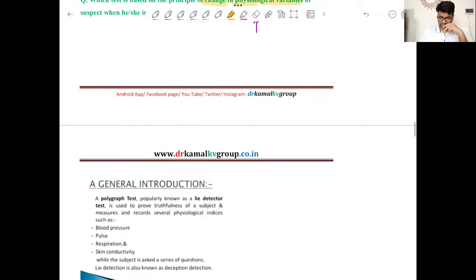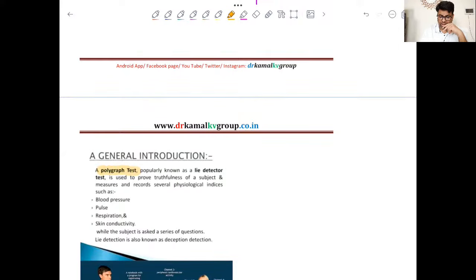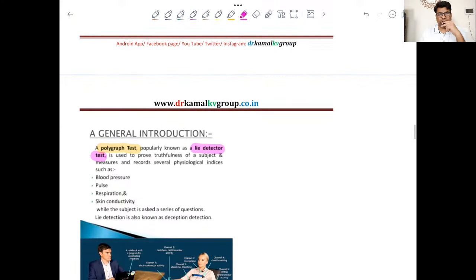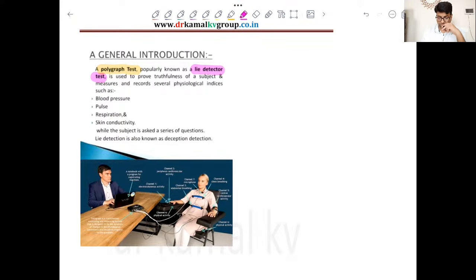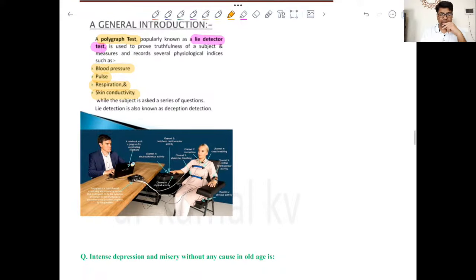So a polygraphy test is also known as lie detector test. Many times you might have heard of this particular word. Whenever the police are investigating a suspect for a crime, they are subjected to certain questions, and the physiological variables are monitored to see whether they are really increasing when the person is asked such questions, right? So what we check here, we will look for changes in blood pressure, pulse, respiratory rate, and of course skin conductivity, right? So this is lie detector test or polygraphy.